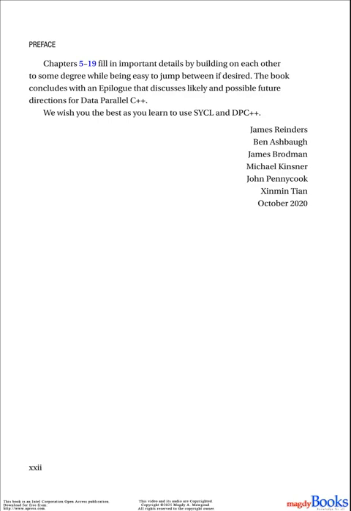The book concludes with an epilogue that discusses likely and possible future directions for data parallel C++. We wish you the best as you learn to use SYCL and DPC++.